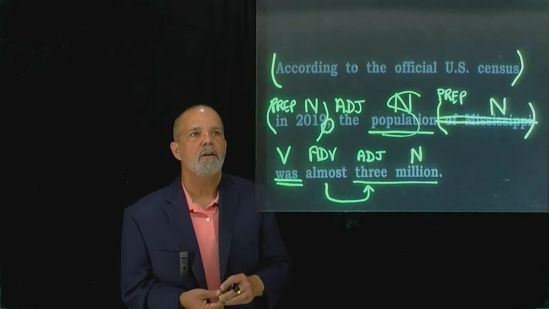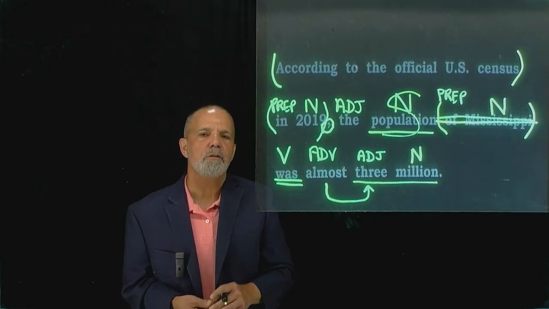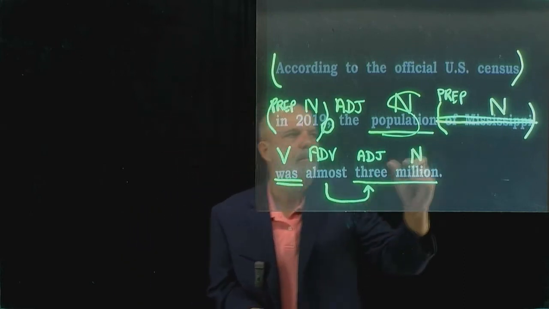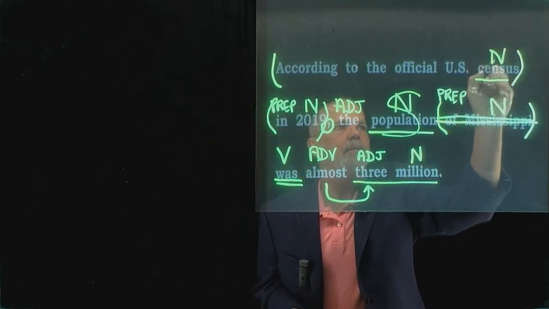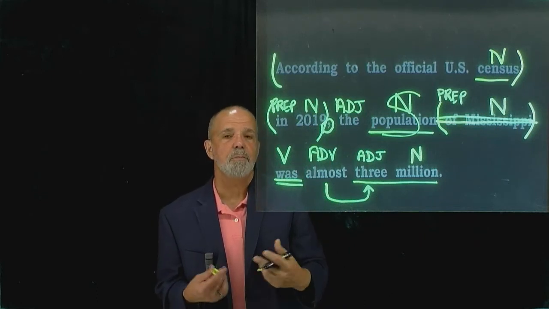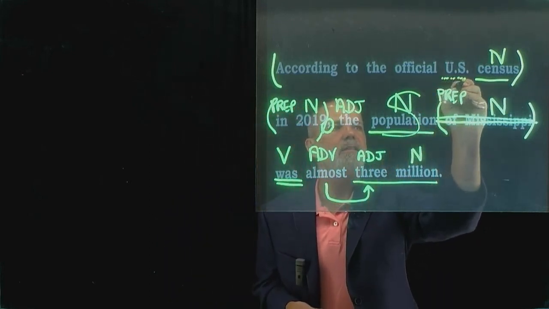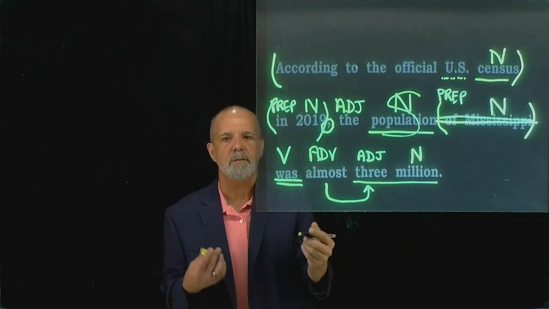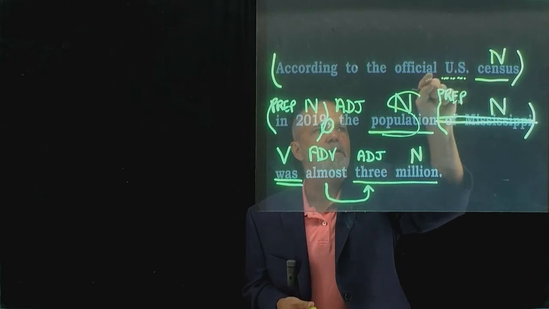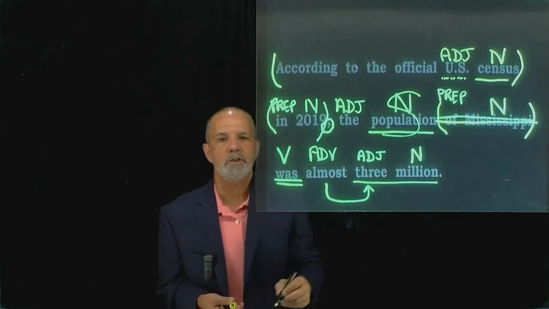And now we're left with this chunk, according to the official U.S. Census. And I'm going to guess that the easiest word for you to identify the part of speech of here is going to be the word census. So census is going to be a noun. And then which census? Is it the census of France, the census of Japan, or the census of the United States? Here it's a U.S. census. Now I agree, this is a noun, and usually it is a noun. U.S., it's the name of a place. But because this noun is in front of another noun, whatever goes in front of the noun, chances are high it's going to be an adjective. So it's functioning here as an adjective.